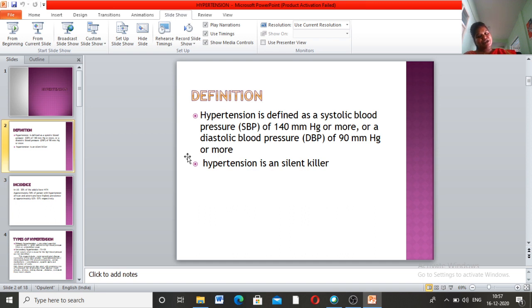Coming to the nursing management, definitely we have to provide good knowledge to them, and we have to prevent complications, mainly retinal problems, severe cardiac problems, or any renal problems. With this I complete my topic, hypertension.